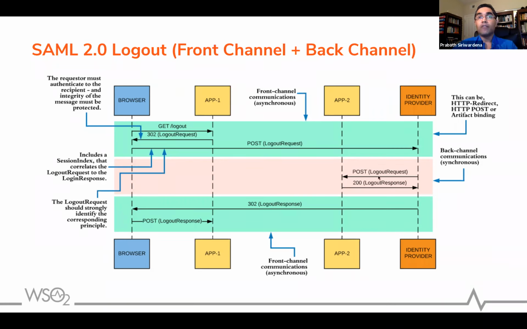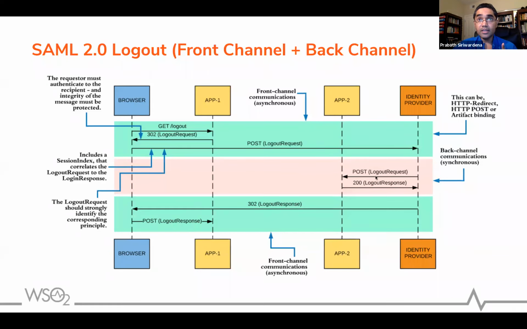After you complete this, the IDP can create a logout response and redirect the user back to application one. This happens, once again, over the front channel to the browser, right? So this is a high level overview, and there's a question, right?